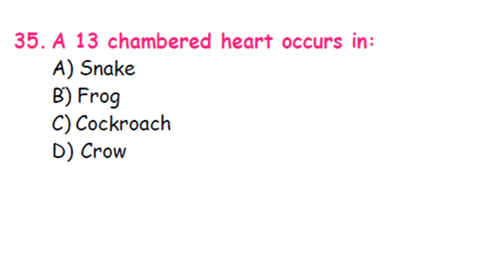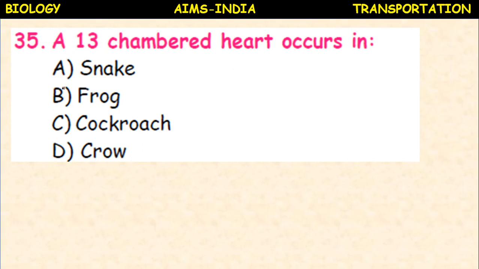Next, a 13-chambered heart occurs in snake, frog, cockroach, crow. So take a cockroach. The circulatory system is open type of circulatory system, but a 13-chambered heart is present. Like this, there are 13 chambers.